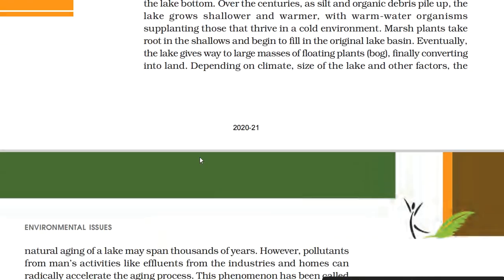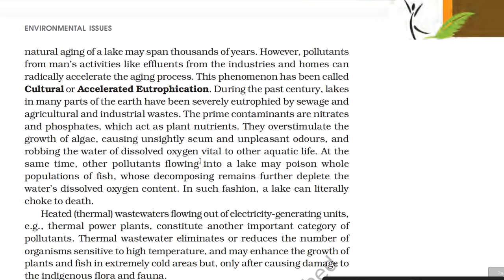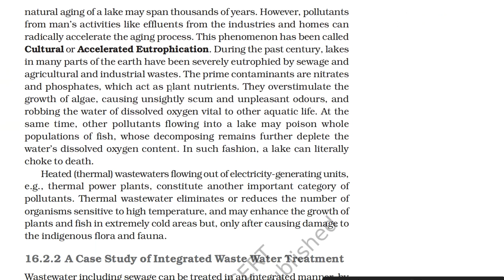Depending on climate, size of the lake and other factors, the natural aging of a lake may span thousands of years. However, pollutants from man's activities like effluents from the industries and homes can radically accelerate the aging process. This phenomenon has been called cultural or accelerated eutrophication. During the past century, lakes in many parts of the earth have been severely eutrophied by sewage and agricultural and industrial waste. The prime contaminants are nitrates and phosphates, which act as plant nutrients.